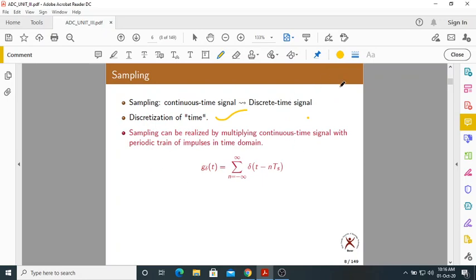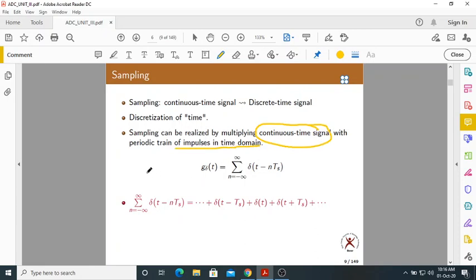Now, how to realize this sampling? By multiplying the continuous time signal with a periodic train of impulses. That is very, very important. Sampling can be done by multiplying our continuous time signal with a train of impulses.